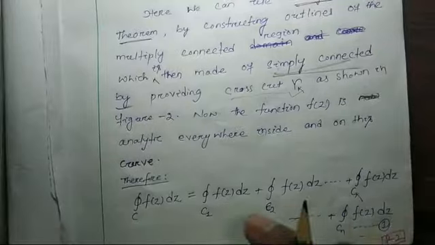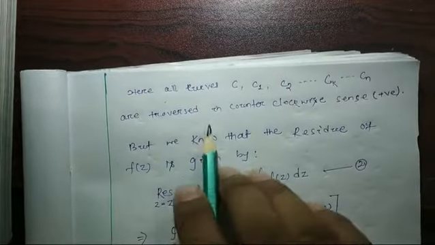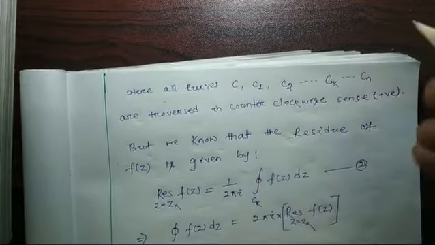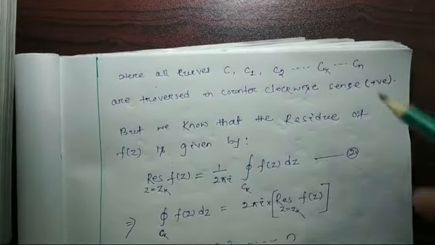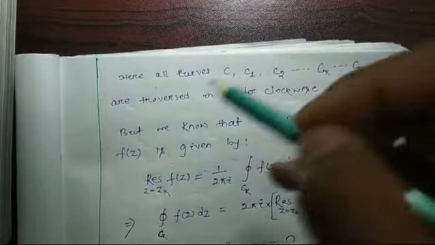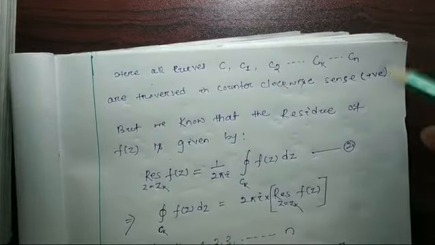Okay, so now here all curves C, C1, C2, Ck, Cn are traversed in the counterclockwise direction. After the cross cut, they are traversing counterclockwise, meaning anti-clockwise, which means all are in the positive sense.